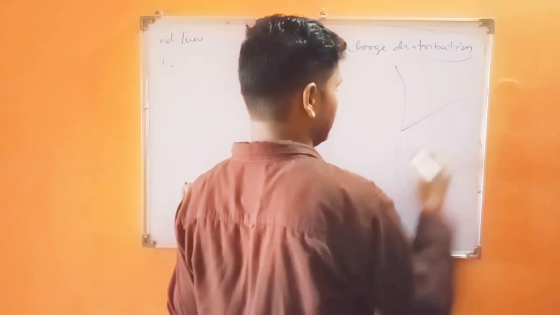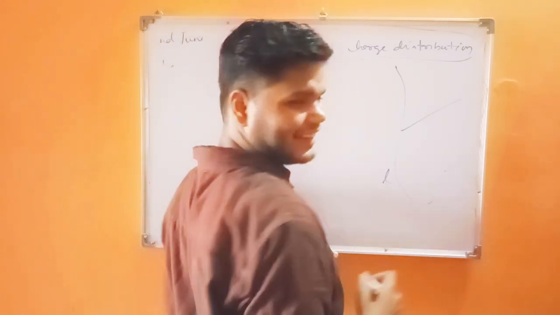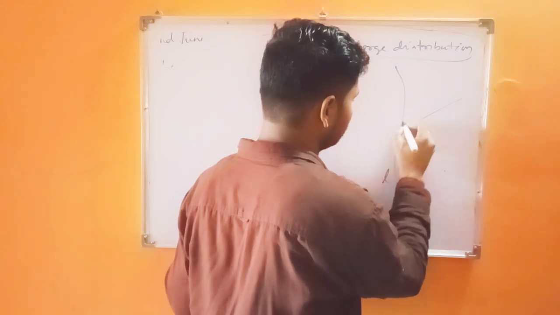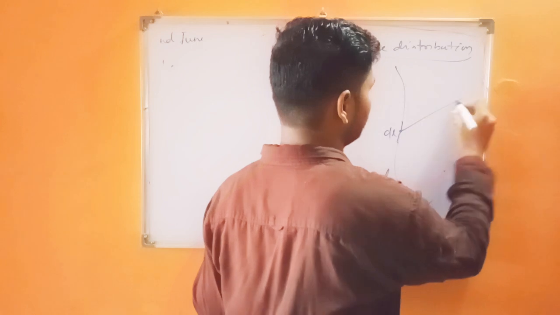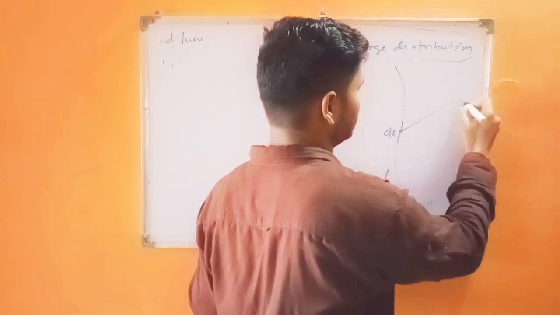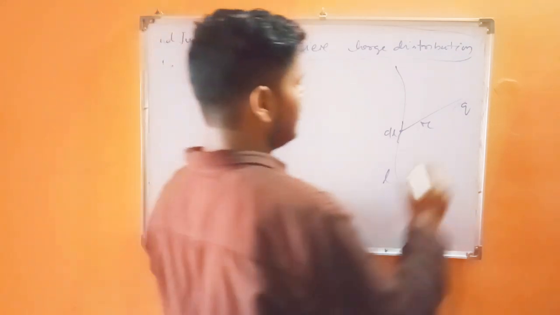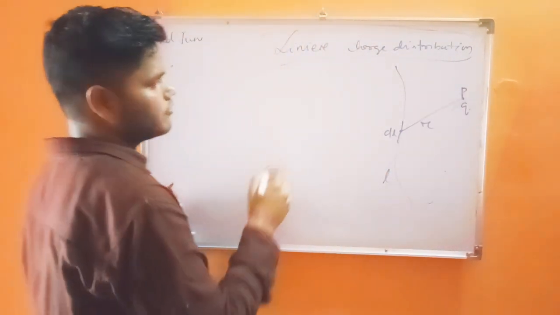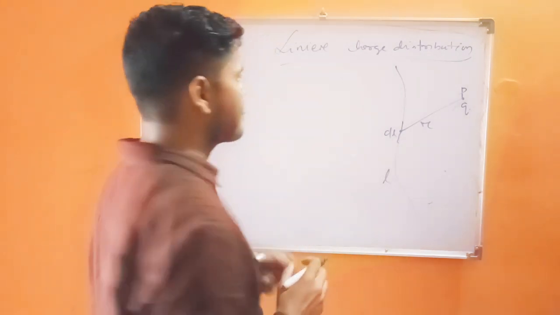This is a line charge of total length L, and this is the small length dL. On the dL length we have to place a charge Q, which is placed at a distance of R. Then we have to find the linear charge density.